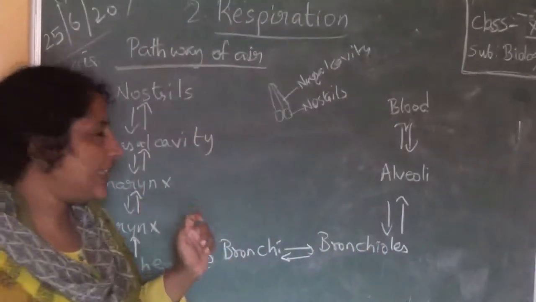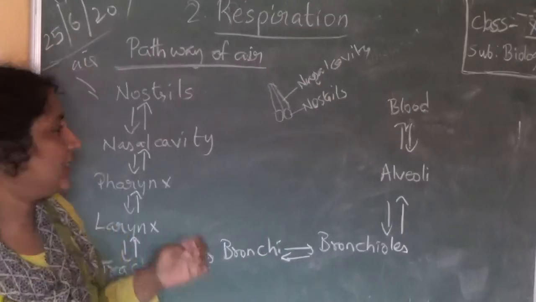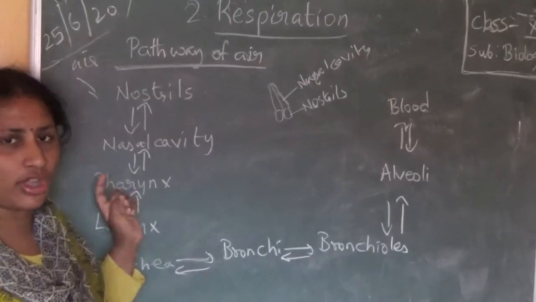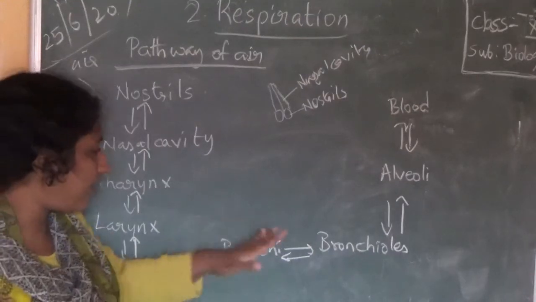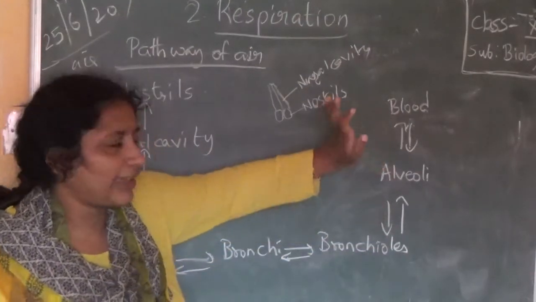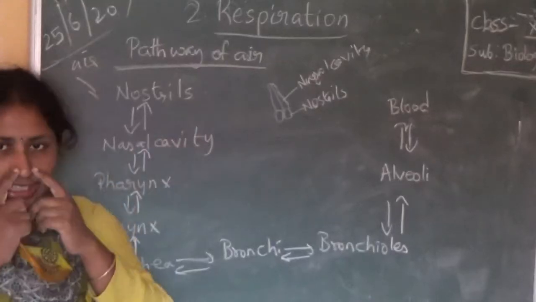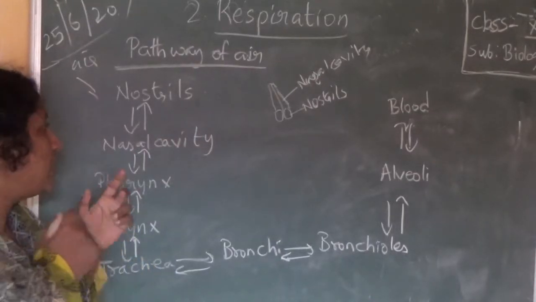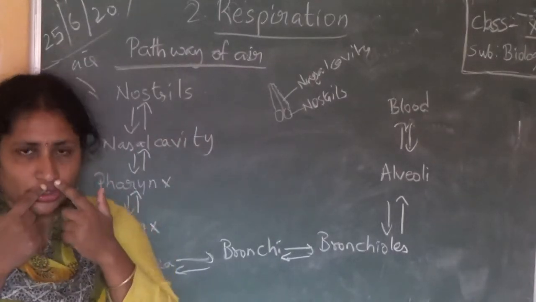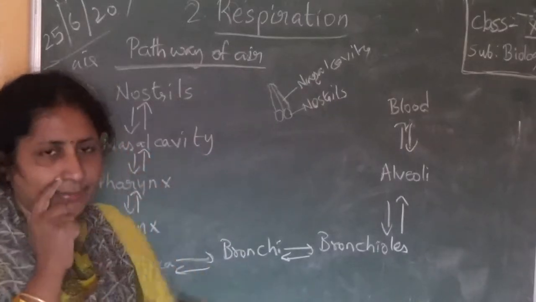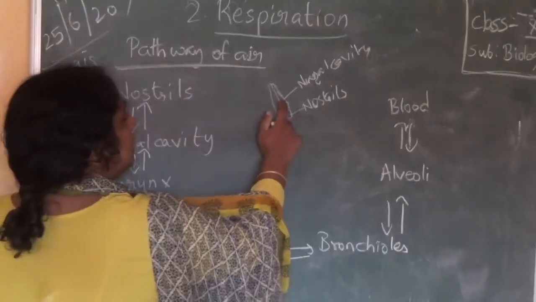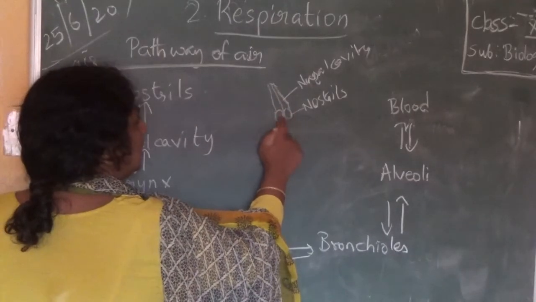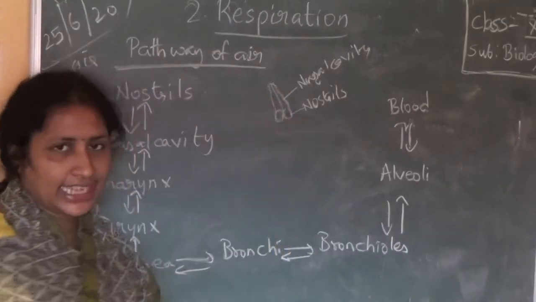Okay, so now we will see how the air is passing. First air enters through nostrils, then nasal cavity, pharynx, larynx, trachea, bronchi, bronchioles, alveoli, blood. So first the air enters through nostrils and then it passes through nasal cavity. If you see, these are the nostrils, this is the nasal cavity.